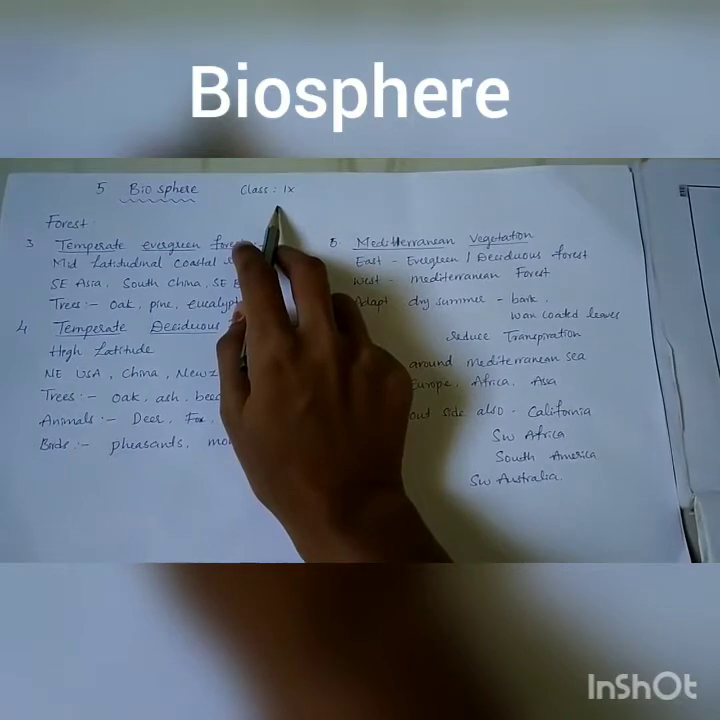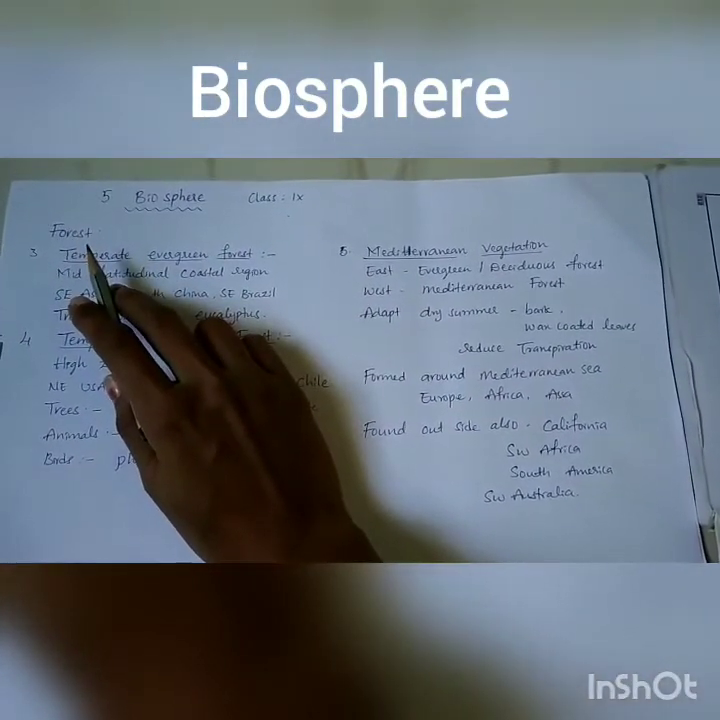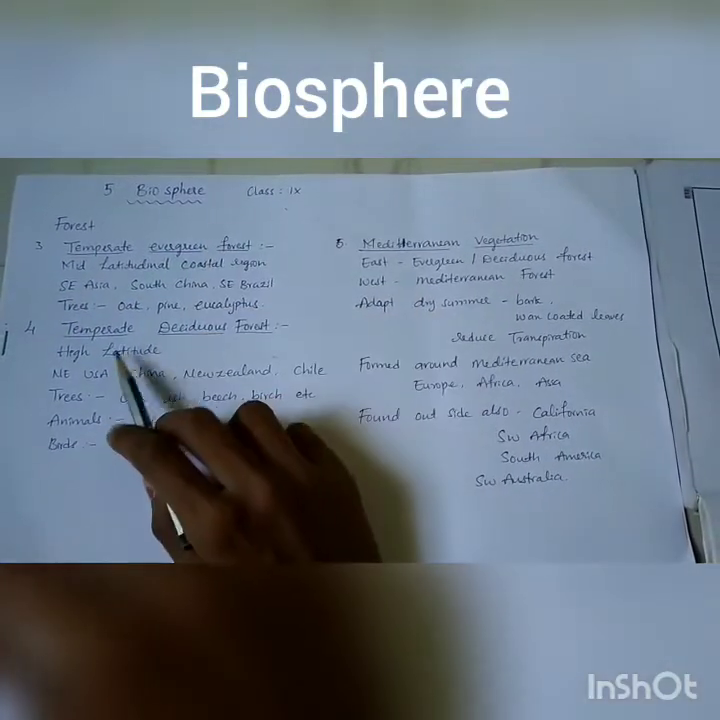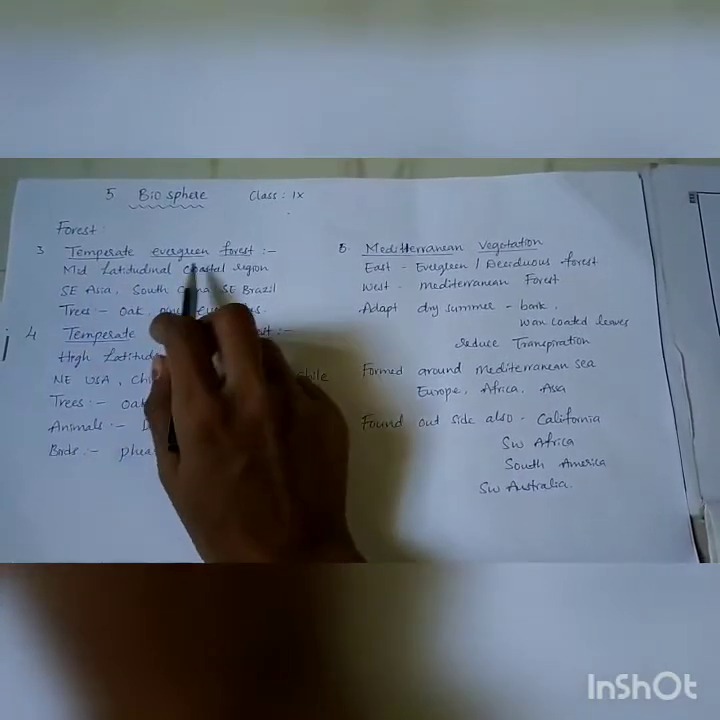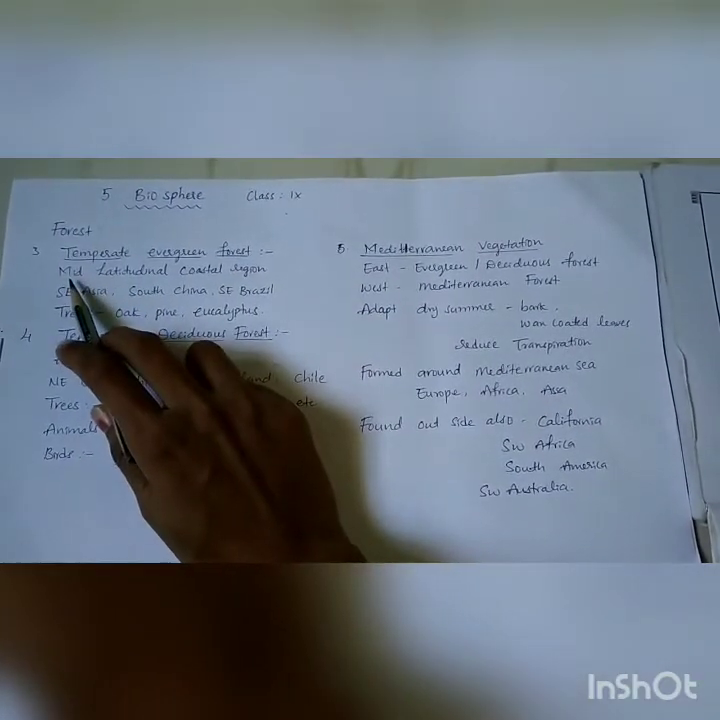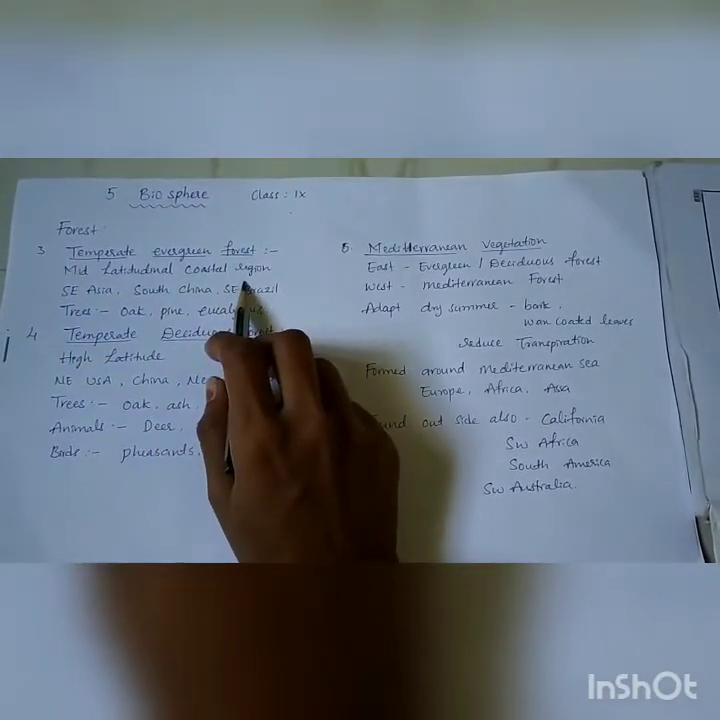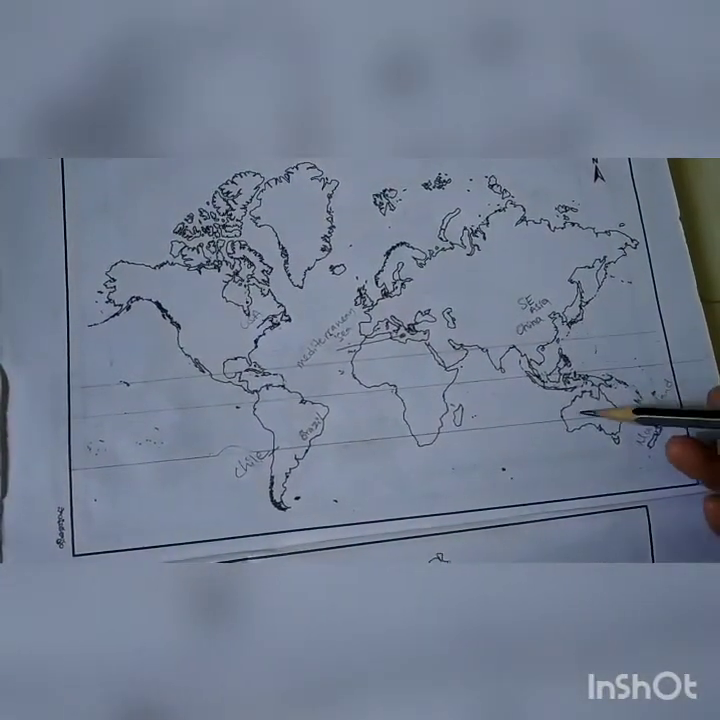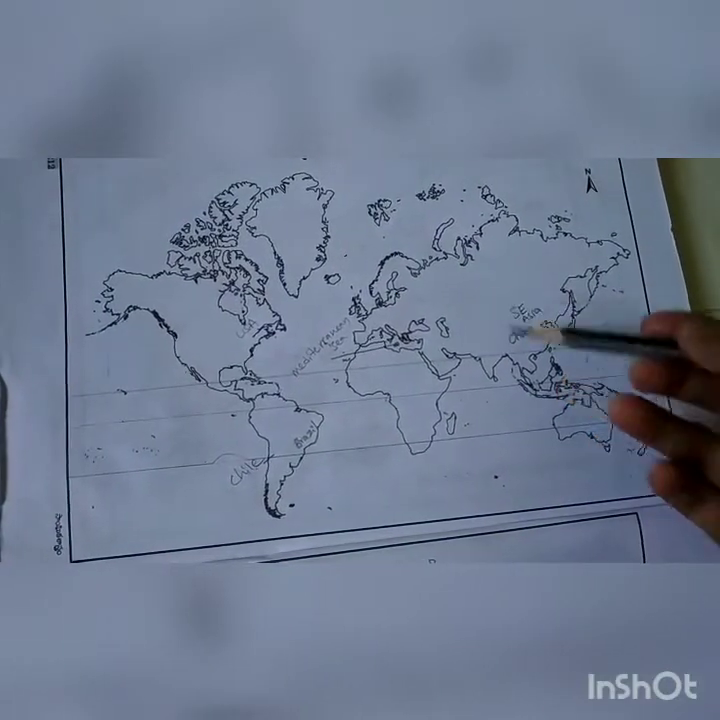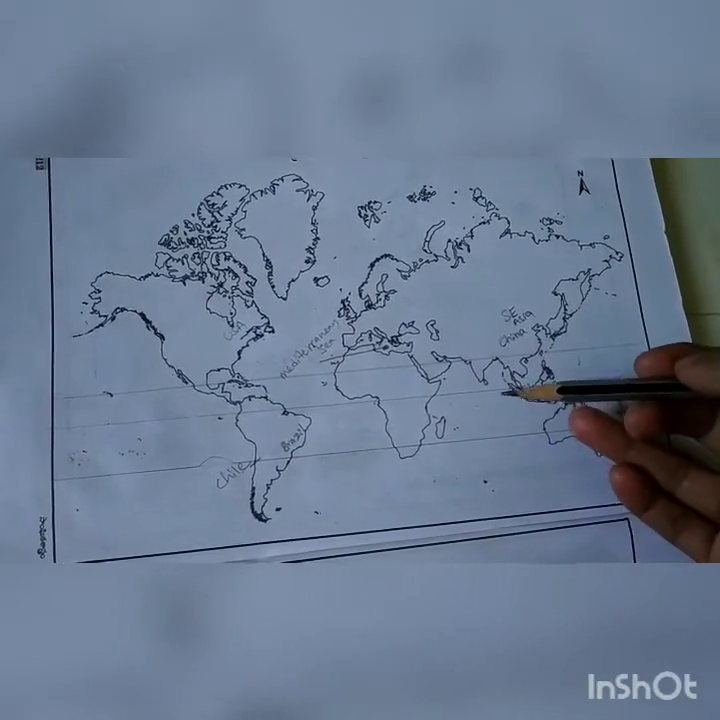In the earlier topic, we discussed two types of forest, the tropical evergreen forest and the tropical deciduous forest. Now let us discuss the temperate evergreen forest. These forests are located in the mid-latitudinal coastal regions. Mid-latitudes means the area above the equator. Here it is the equator, the tropical zone. The area which is above the equator is called the mid-latitudinal.